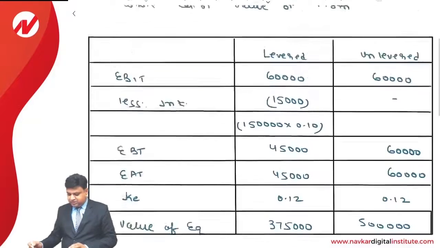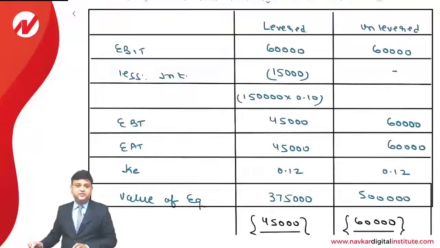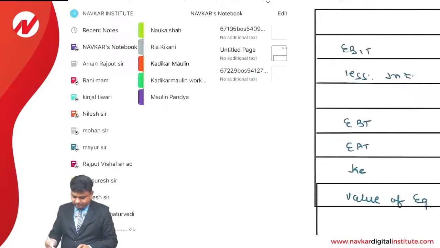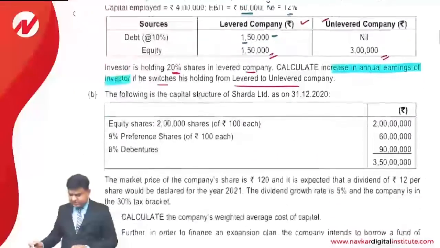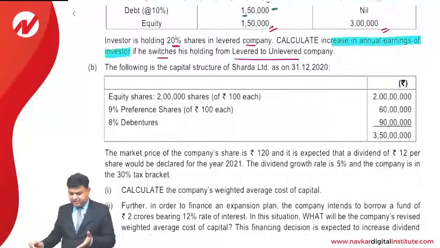Dear students, over here we can see that the levered firm is overvalued. So of course an investor can switch over from levered to unlevered for the purpose of arbitrage. This time the question is providing a very good clarity that an investor is holding 20% shares in the levered company.